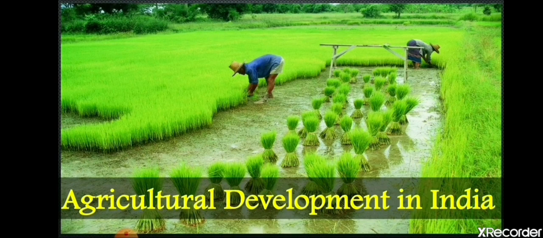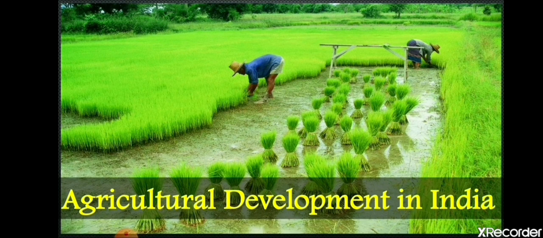The next topic is agricultural development in India. Now students, as we know, India is an agricultural country. Agriculture is the backbone of the Indian economy, because approximately 50% of the population of India depends on agriculture. Nearly two thirds of its population depends directly on agriculture for its livelihood.